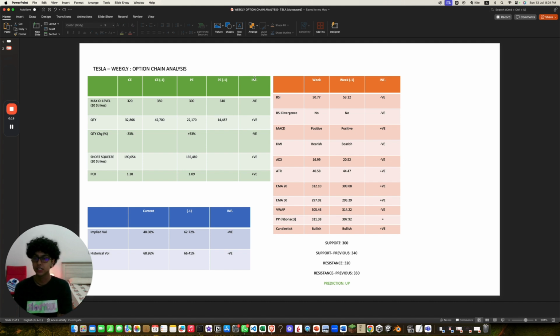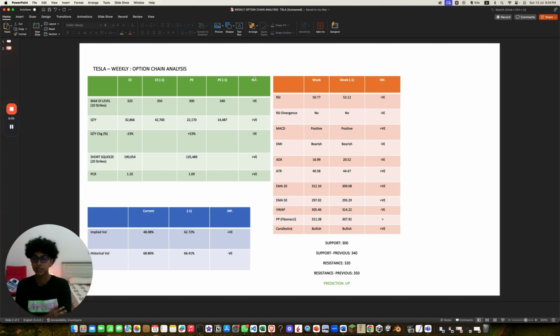So the new C level is, the C is lower and P level is lower as well, which is negative. The quantity is higher for CE, which is positive. Change is higher for PE, which is negative. Short squeeze is higher for CE, that's positive. And the put to call ratio is above 1, that's positive.